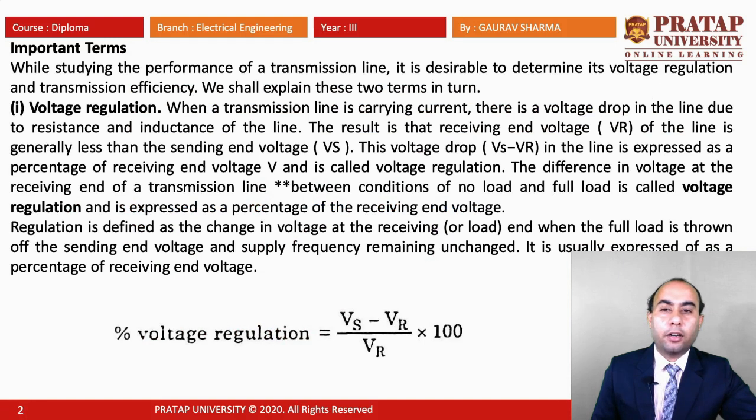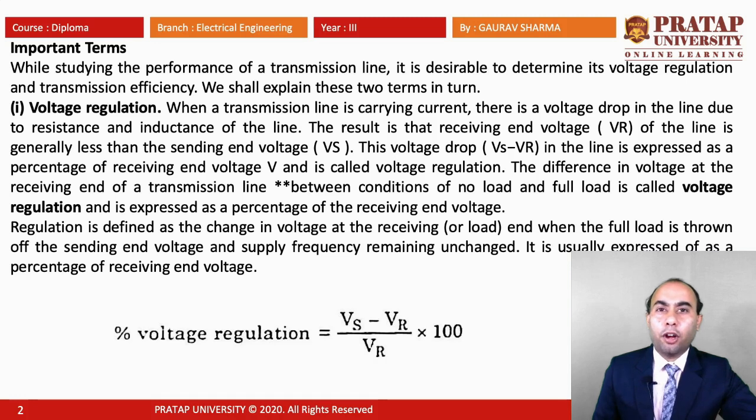When a transmission line is carrying current, there is a voltage drop in the line due to the resistance and inductance of the line. The sending end voltage we denote by Vs, and the receiving end voltage we denote by Vr.